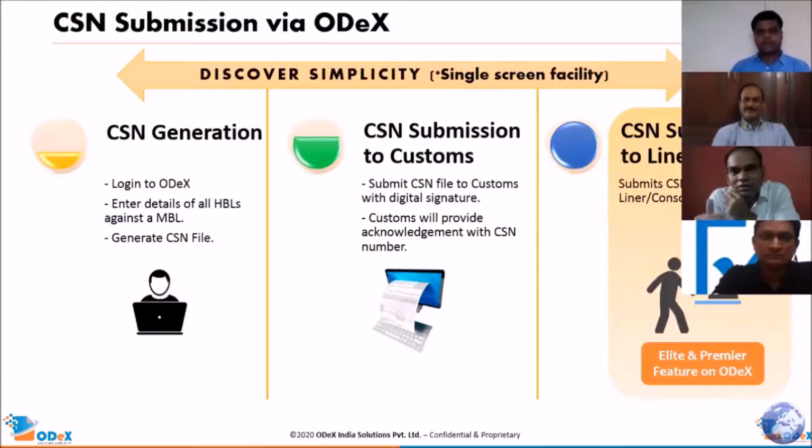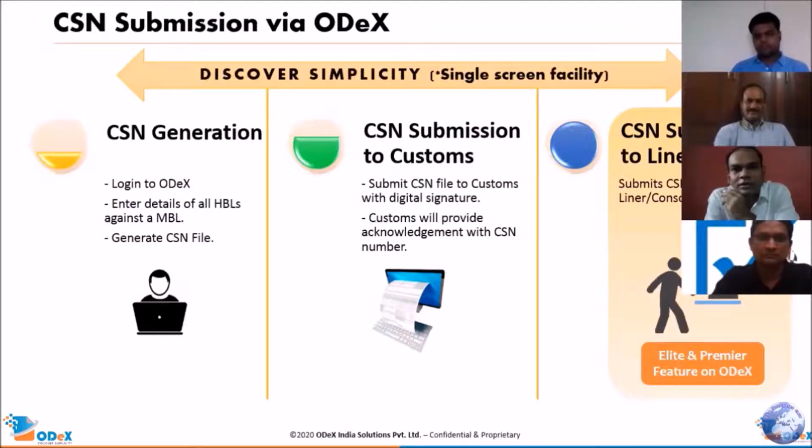At the bottom of the screen, once he enters all the details, he will be given an option to generate the CSN by clicking a button called Generate CSN. The CSN will get generated as per the ICEGATE format, which is a JSON format, and it will get downloaded from the same screen itself. What he needs to do next, as you can see on the screen, is the CSN submission to customs. Whatever file is generated as per the format, he has to put his digital signature on it, log into ICEGATE under SCMTR, and upload that file onto ICEGATE. This is the second step.